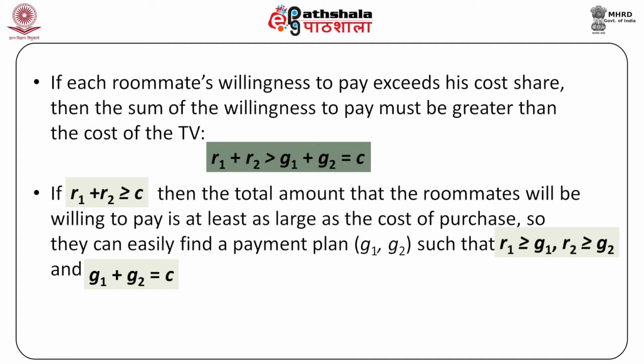If the condition is satisfied, then there will be some payment plan such that both people will be made better off by providing the public good.